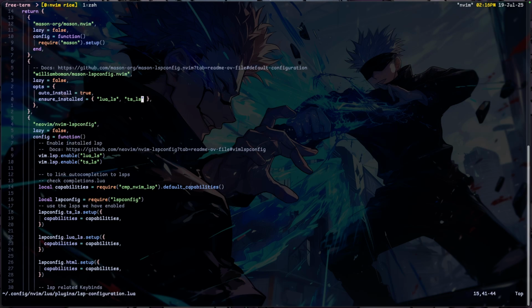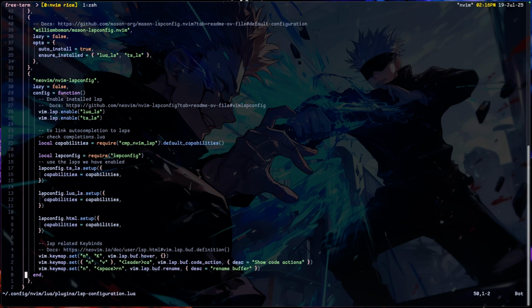Right now I mostly work with front end code, which is basically TypeScript, React, JavaScript. So I only enable ensure installed Lua LS and TS LS. All of this is in the configuration. Then I have keybinds for it, like my keybind here, which is for normal mode, and this is in normal mode and in visual mode. Then we have leader CA, which is basically show me the code actions, and RN, which is to rename buffer, but I don't really use that as much.